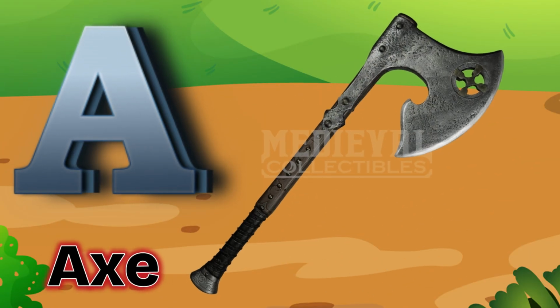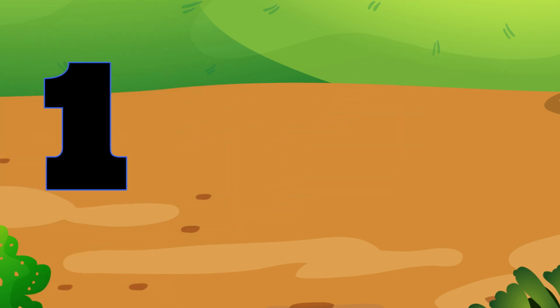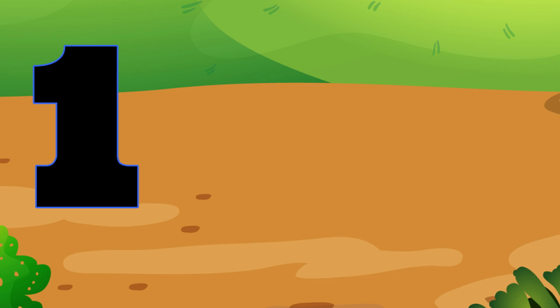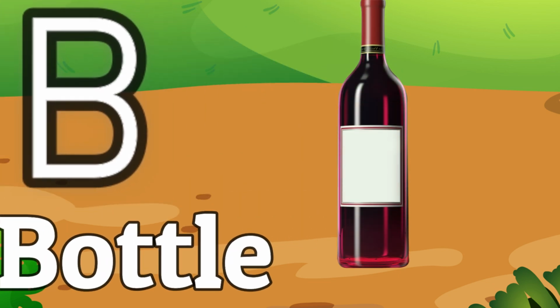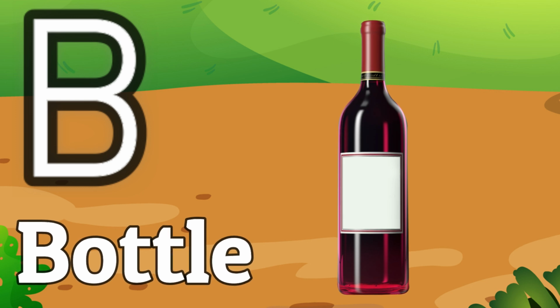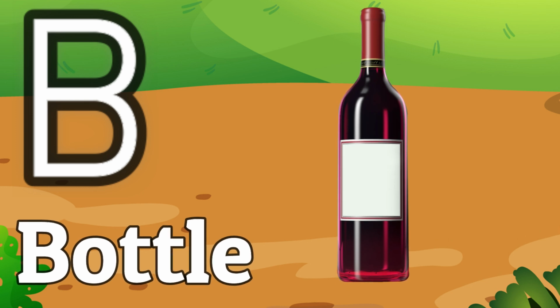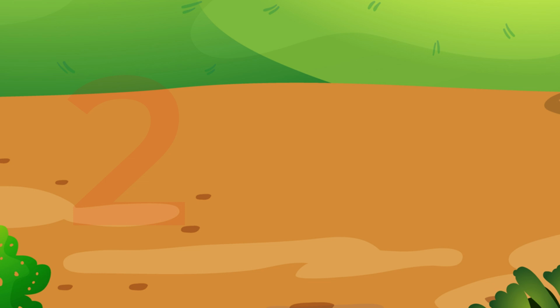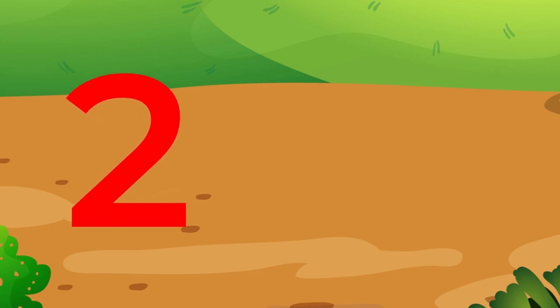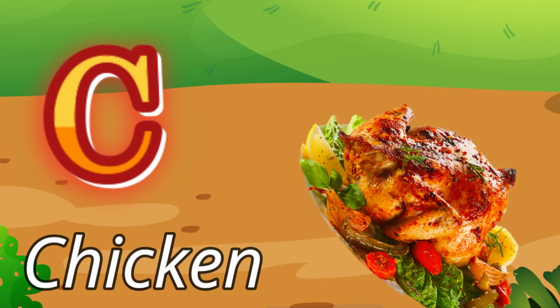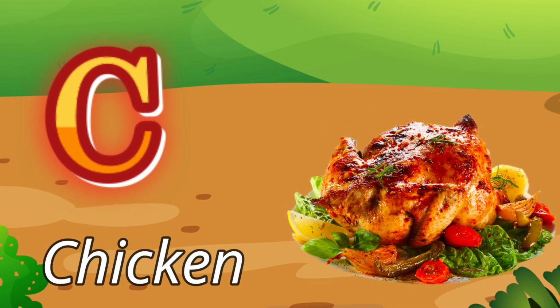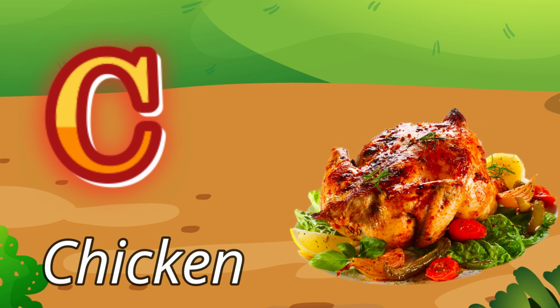A for apple. The farmer in the dell. Hi ho the dairy-o, the farmer in the dell. One, black color. The farmer takes the wife. Hi ho the dairy-o, the farmer takes the wife. B for bottle. The wife takes the child. Two, red color. Hi ho the dairy-o, the wife takes the child. The child takes the nurse. C for chicken. Hi ho the dairy-o, the child takes the nurse.